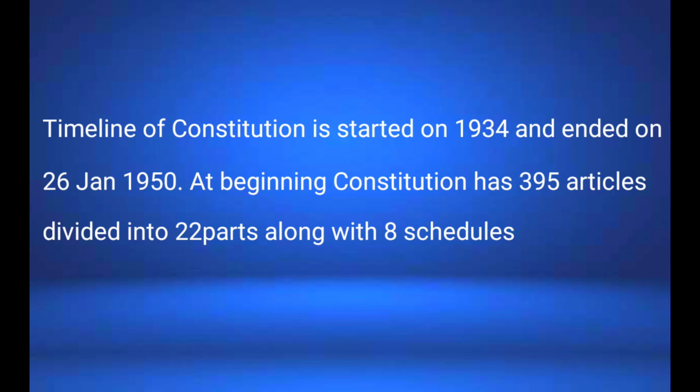At present, it has had 104 amendments. And even though the total number of articles is more than 450, the last article number is 395 only, because the remaining articles are added to already existing articles. Like we have 51A, which deals with fundamental duties. In that manner, we have added so many articles. Another example is Article 300A, which talks about the right to property.